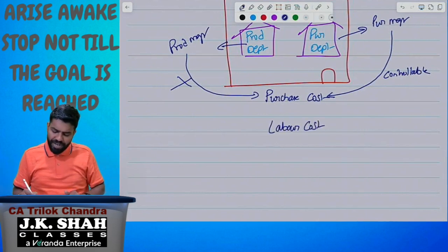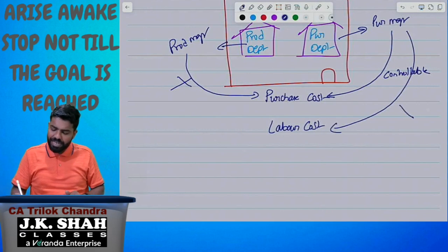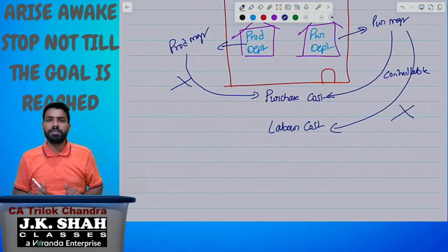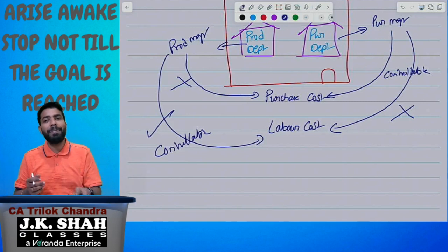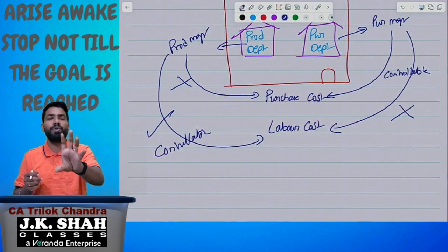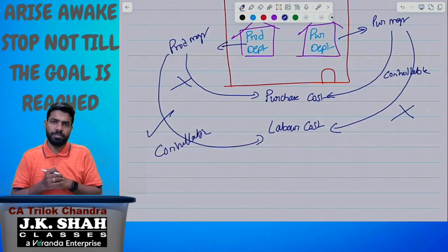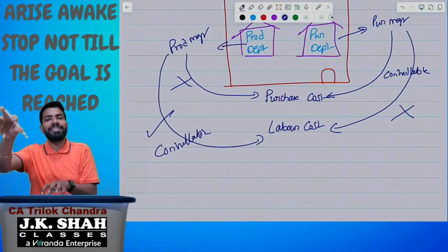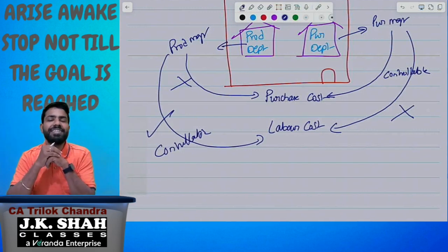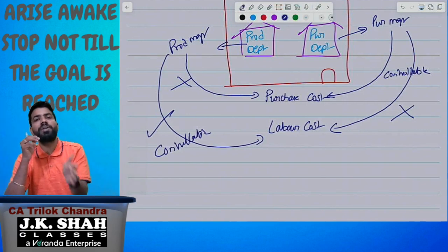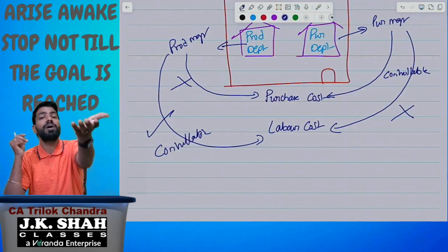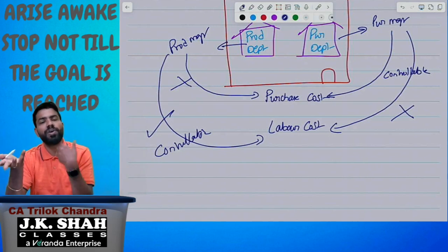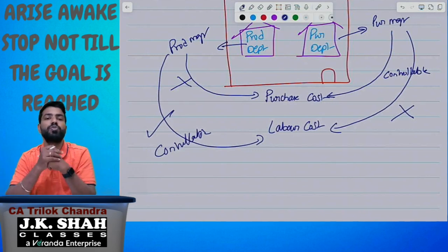Let me take another example: labor cost. For the purchase manager, it's uncontrollable; he cannot influence the labor cost. But for the production manager, it's controllable because he decides the hourly rate that needs to be paid to the workers. With this example, I hope you got clarity on which is controllable and which is uncontrollable. If I'm able to control you, for me you are controllable. If I'm not able to control you, for me you are an uncontrollable person, or uncontrollable students.